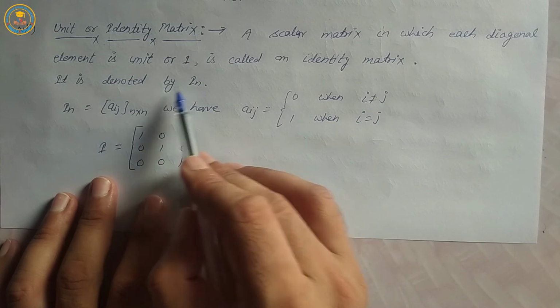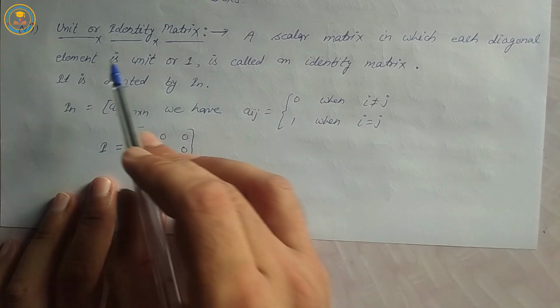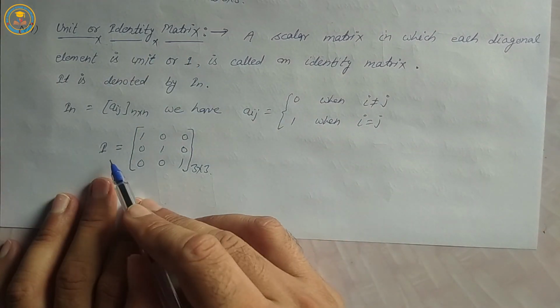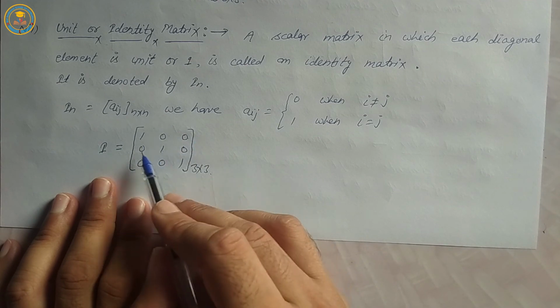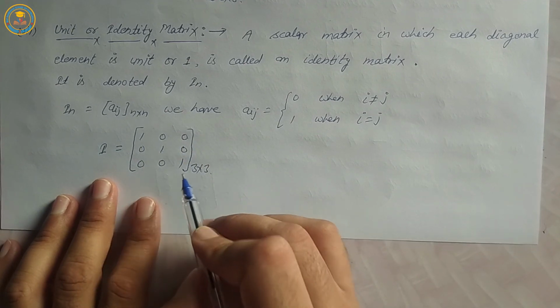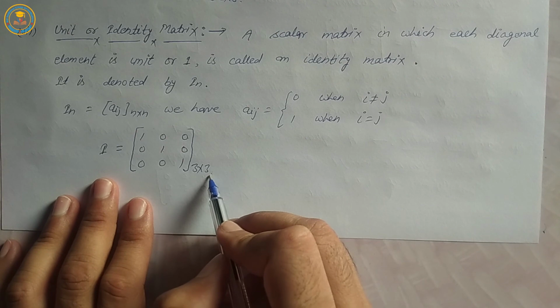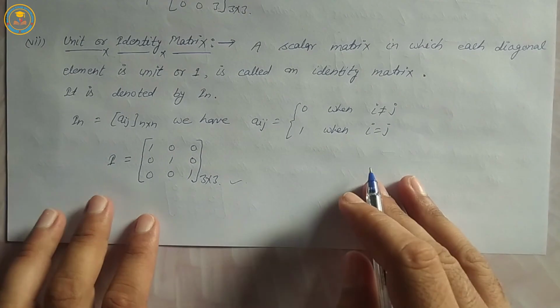It is denoted by In. I means identity. Okay, so I is equal to 1, 0, 0, 0, 1, 0, 0, 0, 1. Order of matrix I is 3 by 3.